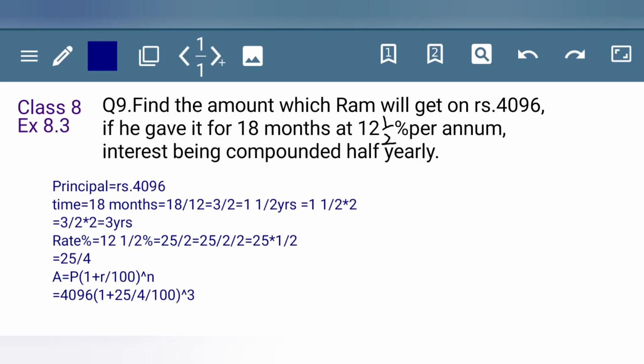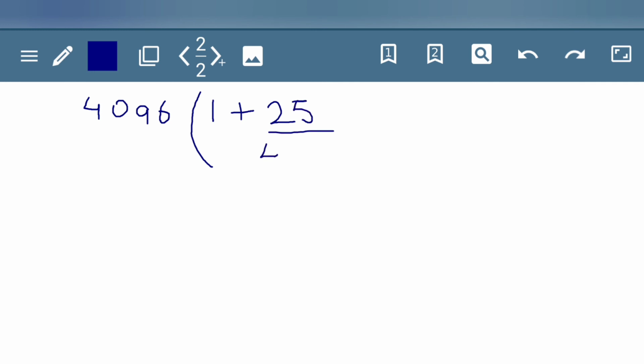Now we will solve it out. We will write the same as we had got earlier, 4096, and in the bracket 1 plus 25 by 4 by 100, raised to the power 3.